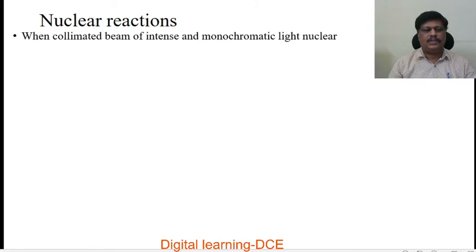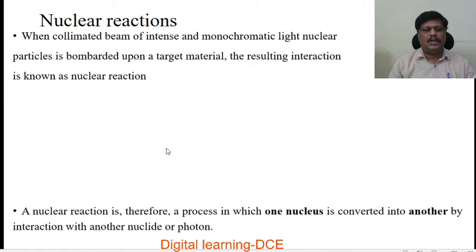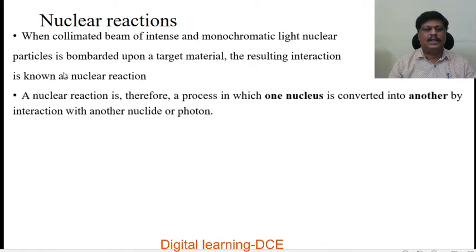So first we will study what are nuclear reactions. When a collimated beam of intense and monochromatic nuclear particles is bombarded upon a target material, the resulting interaction is known as nuclear reaction. That is, two nuclear particles should participate in this reaction.